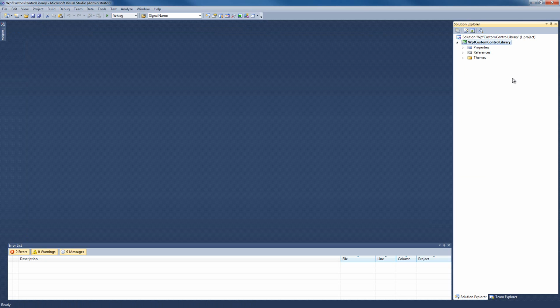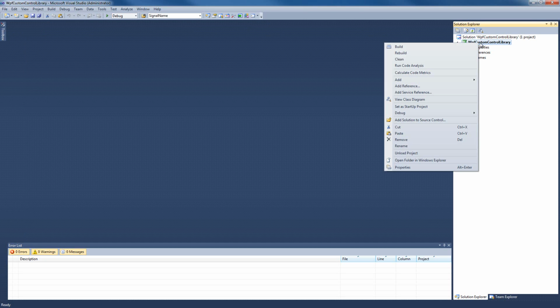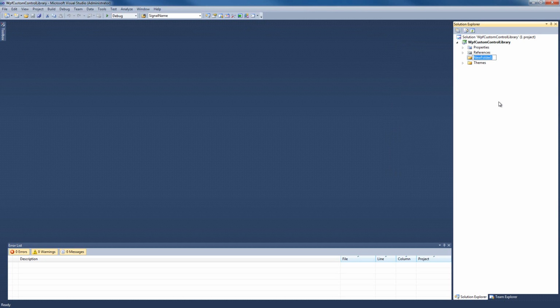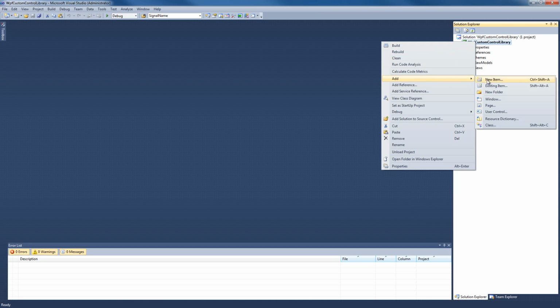The last thing we need to do to configure our solution is to create 3 folders. Our folders will be the Views folder, the ViewModels folder, and the Serializers folder.